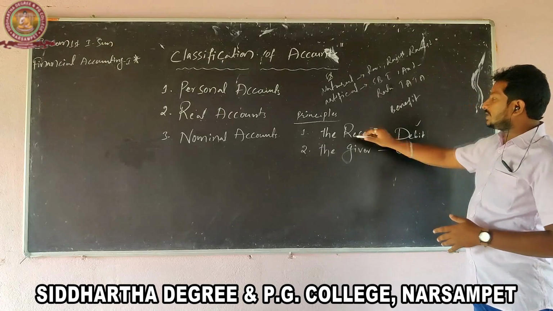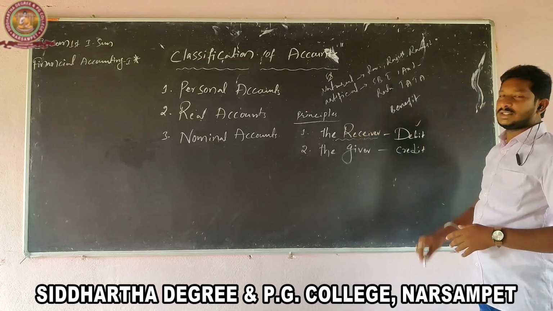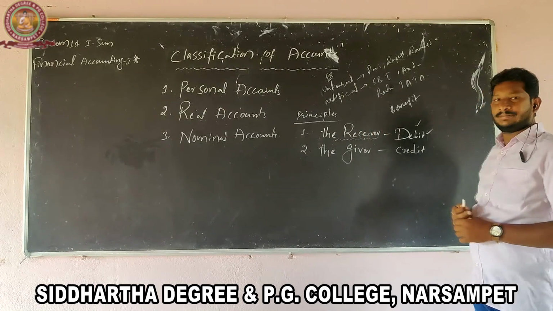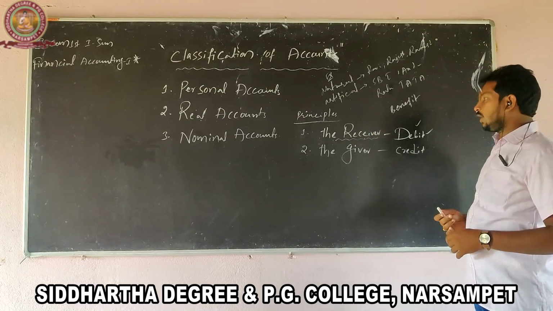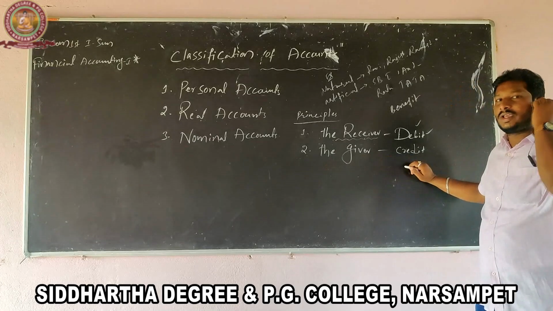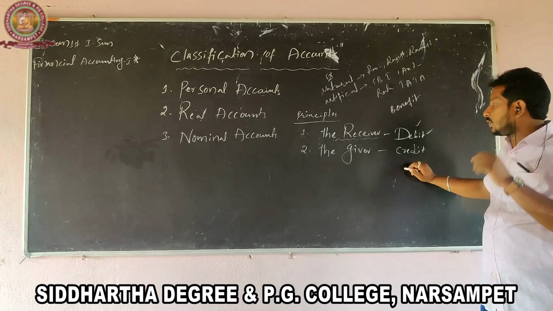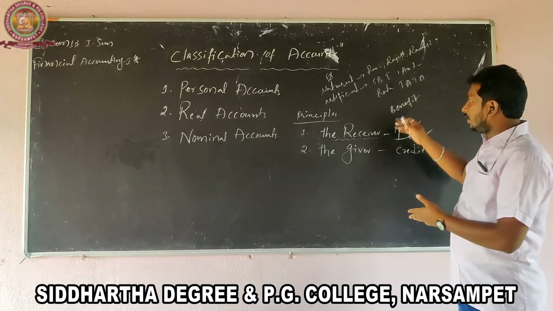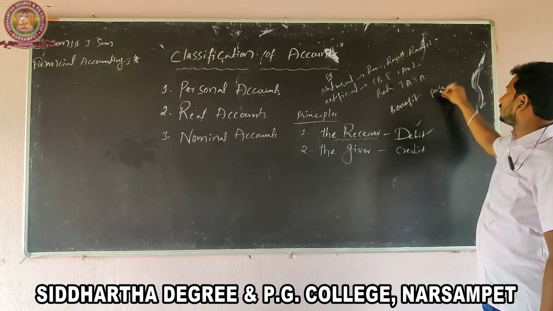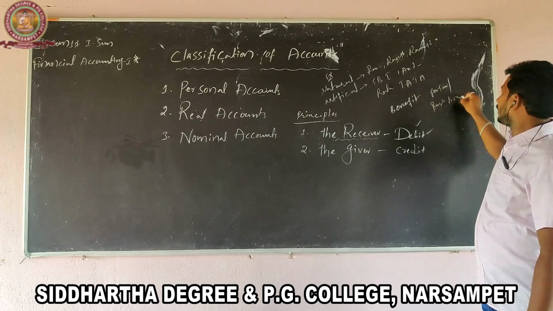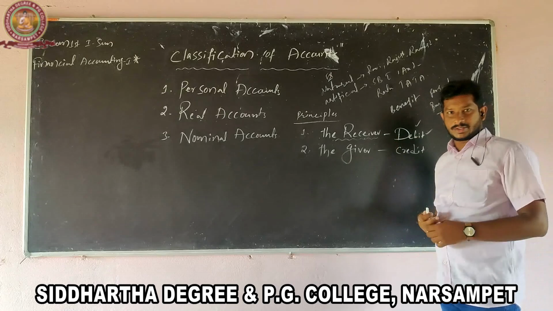So who are the receivers? The person or business firm, so that account is to be debited. And second, the giver account is to be credited.